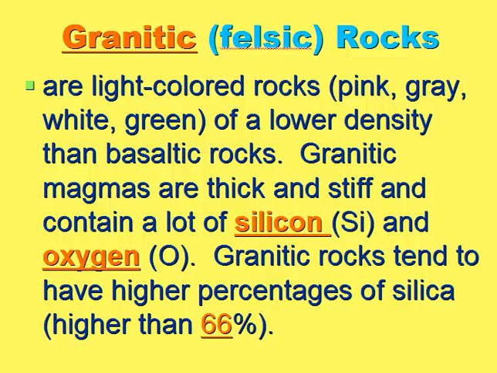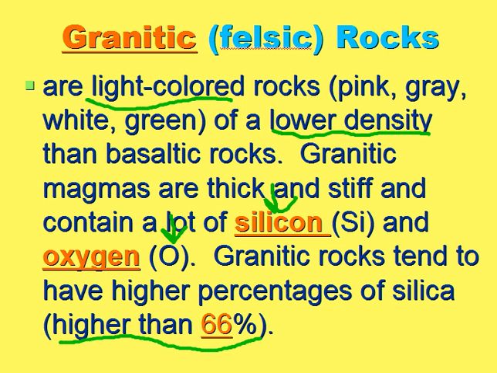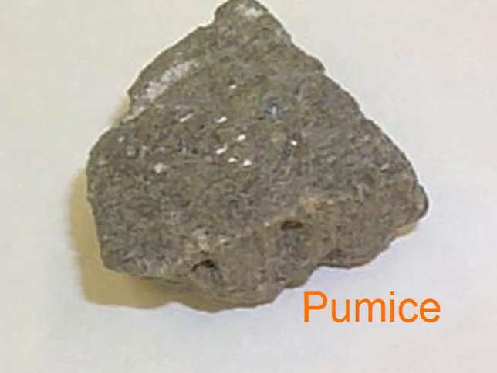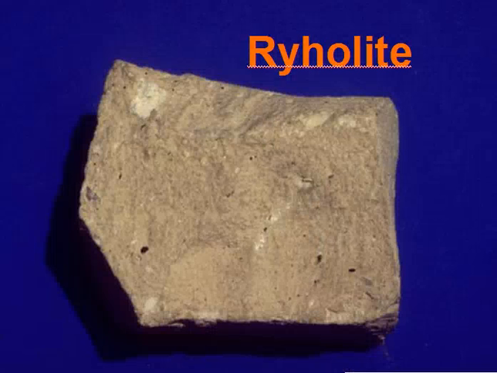Now, granitic is the opposite of basaltic. Look here, we see that they're light colored. The other ones were dark colored and very dense. These are lower density. They tend to be thick and stiff, and they have a lot of silica and a lot of oxygen in them. Typically these rocks have higher than 66% silica. If you remember, basaltic rocks were less than 52. A good example of a granitic rock is granite. Pumice would also be a good example. Rhyolite could be an example of a granitic type rock.